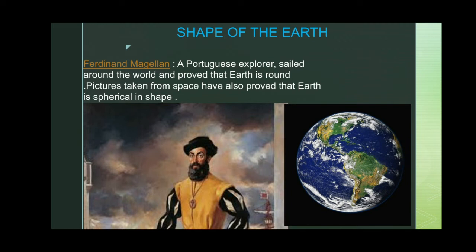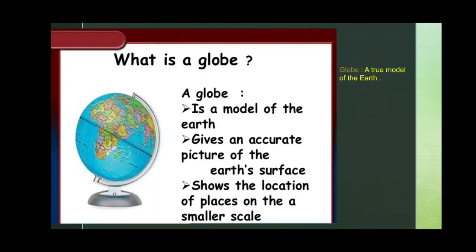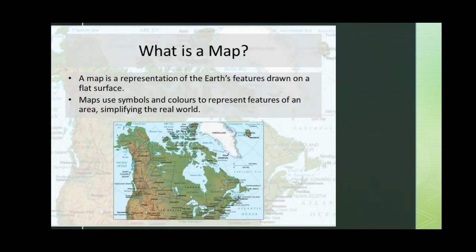After this, we are going to see how we can study the earth. To study the earth, we need its model. The name of the model is globe. What is a globe? A globe is a true model of the earth. It gives an accurate picture of the earth's surface. It shows the location of places on a smaller scale. The globe is useful to us as we can see the correct shape, size and location of the continents and oceans on a globe. So it is a simple and accurate model of the earth.